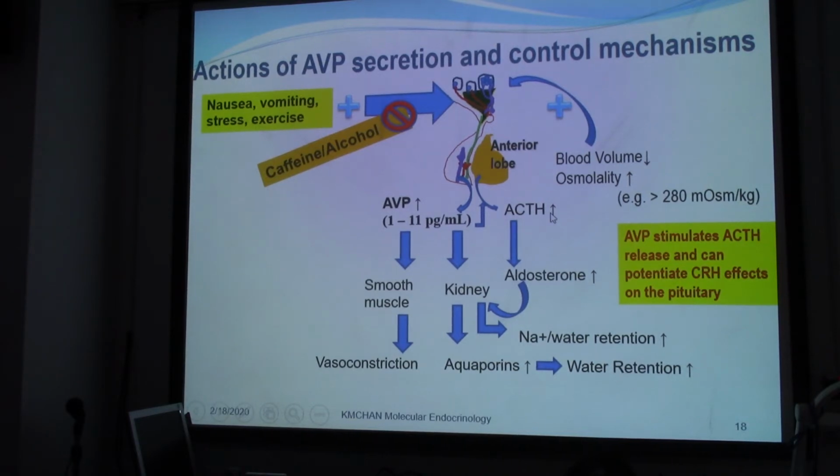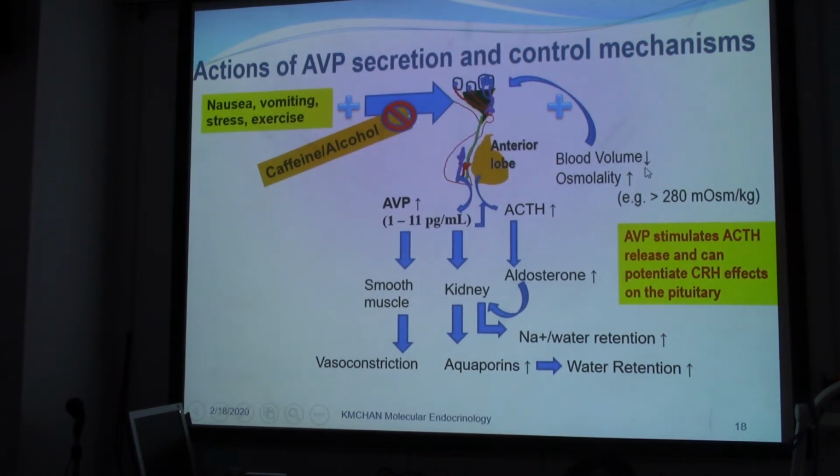At the same time, ACTH would go into the kidney, and that would turn on aldosterone, with the action of the cortisol or aldosterone stimulating sodium and water retention all together. So it is also related to blood volume.